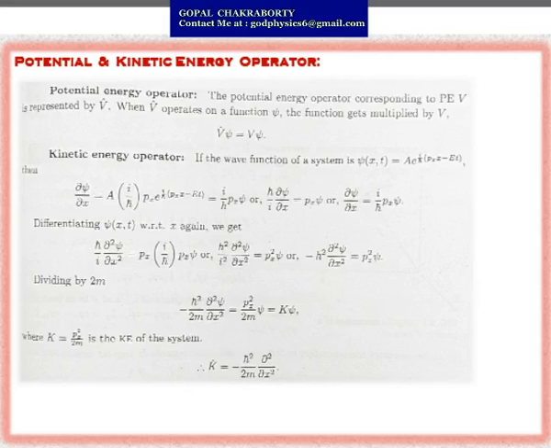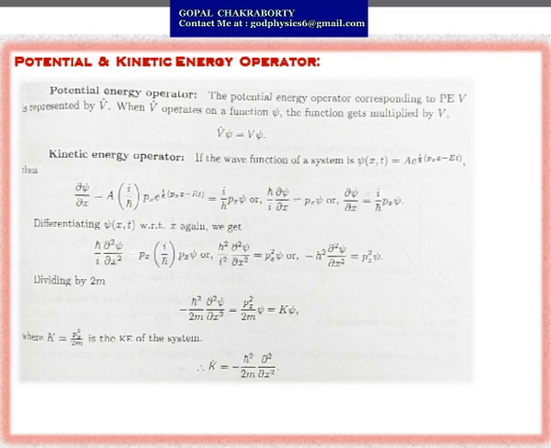So next one, the kinetic energy operator. If the wave function of a system is ψ, a function of x and t, that equals A e to the power i by ħ (px minus Et).